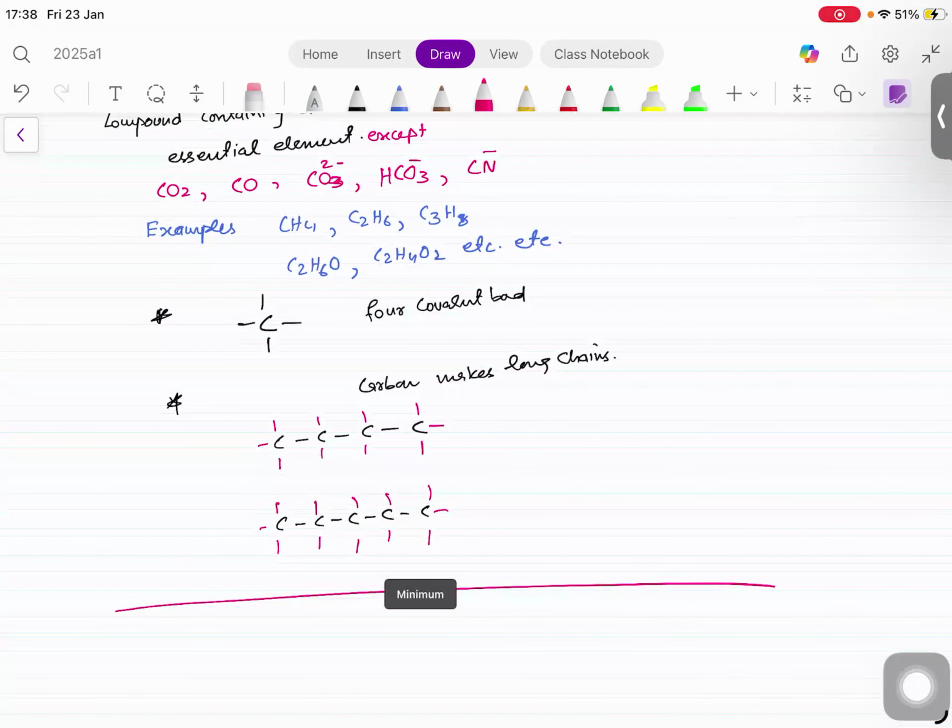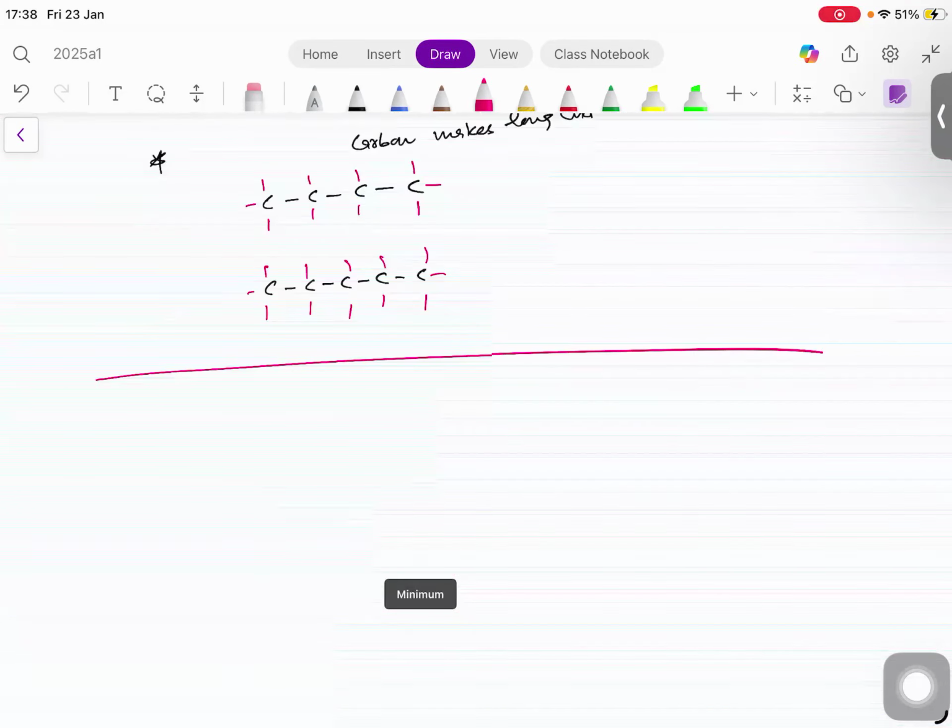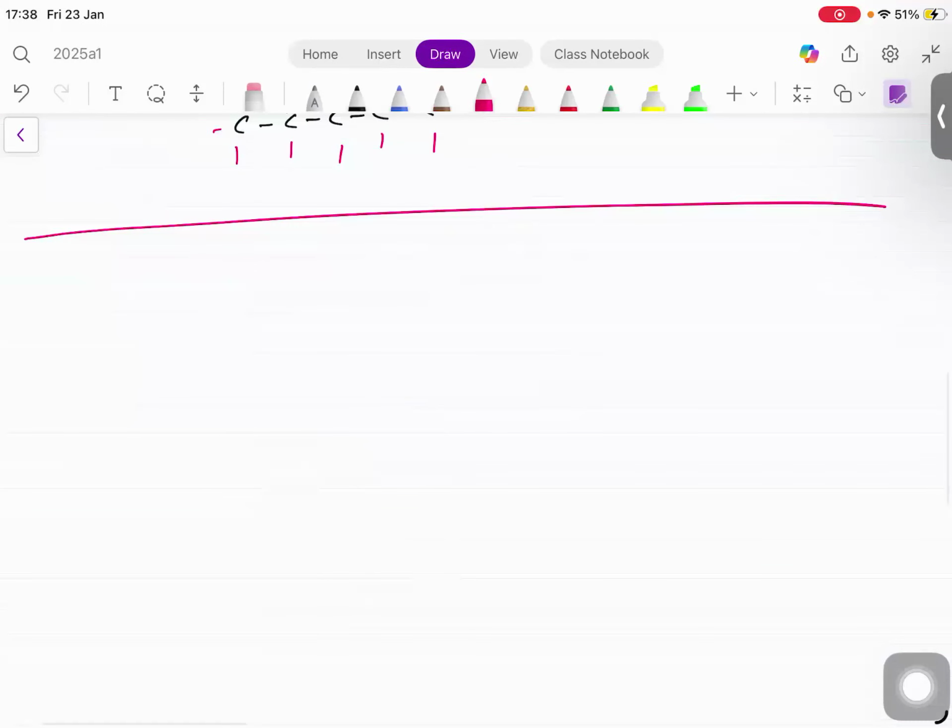Now let's start them formally. Before I start them, I would like to give you a classification of organic compound. Please write heading: classification of organic compound.